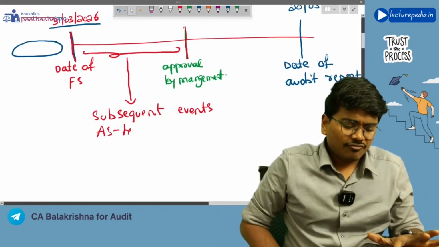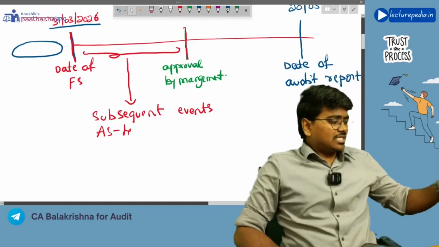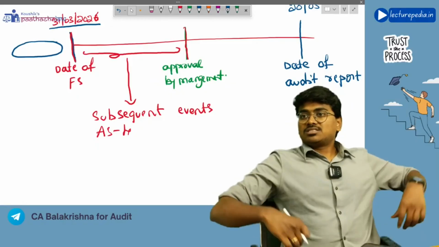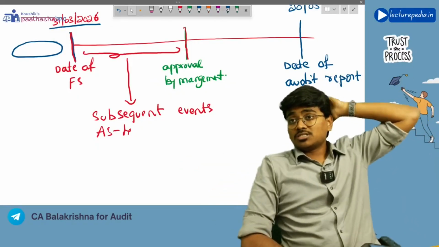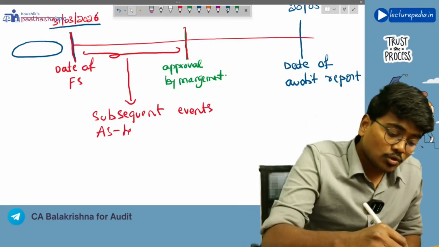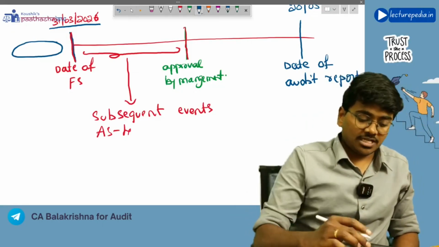Now, first of all, what is the purpose of these subsequent events? Why are you looking at these subsequent events? Because among these subsequent events, there will be two types.